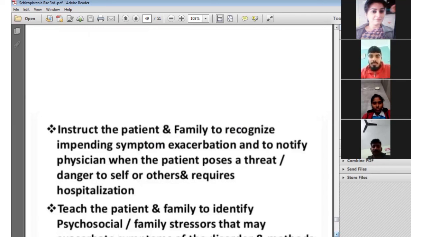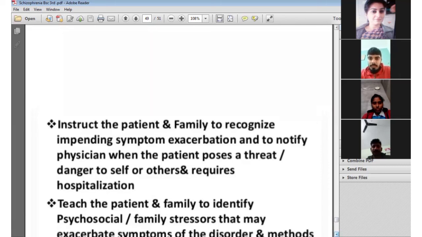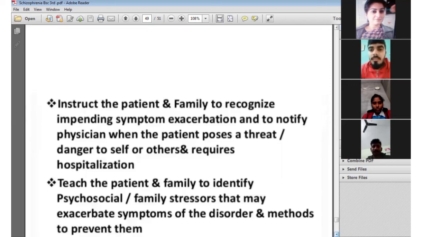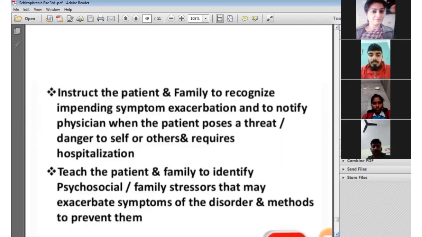Next, teach the patient and family to identify the psychosocial and family stressors that may exacerbate symptoms of the disorder, and methods to prevent relapse of schizophrenia.